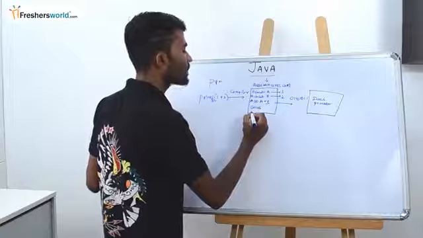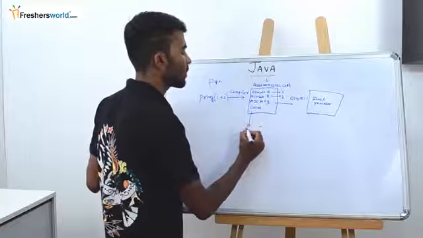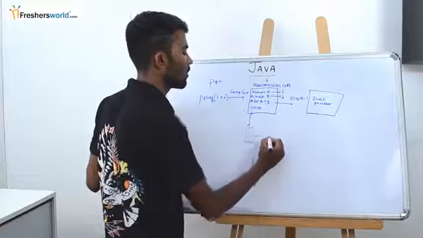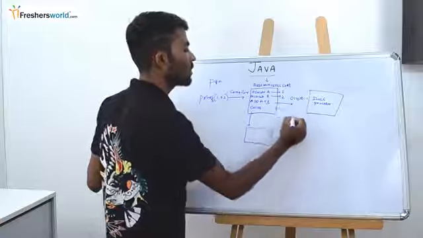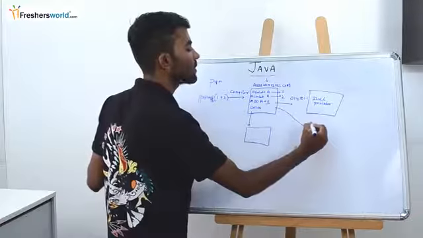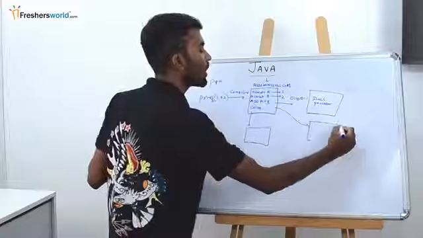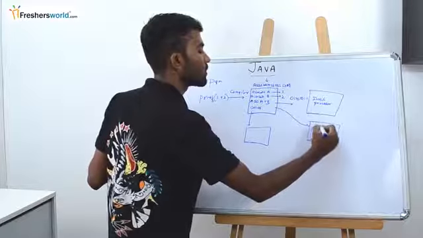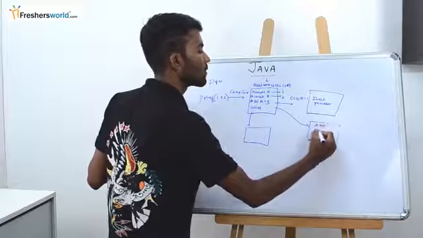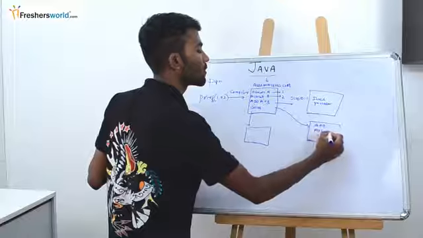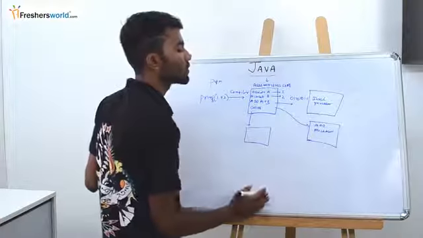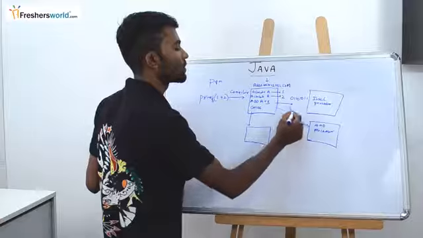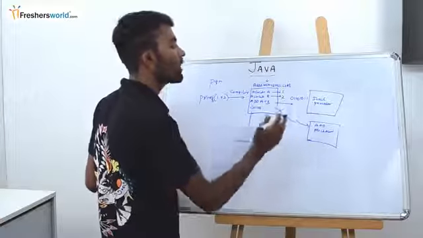Now if I want the same assembly level code to work on an AMD processor, do you think this works? This will not work. Now how to make it work?